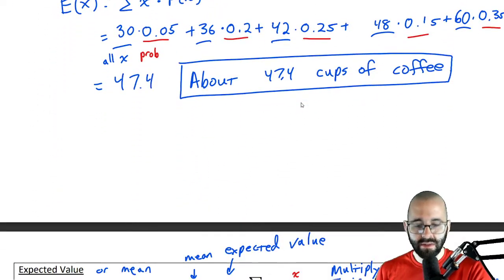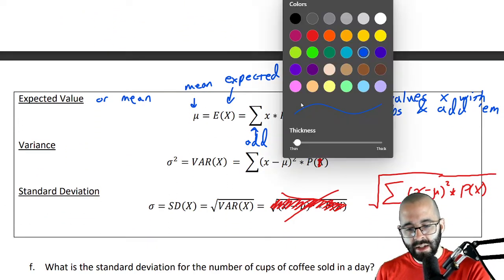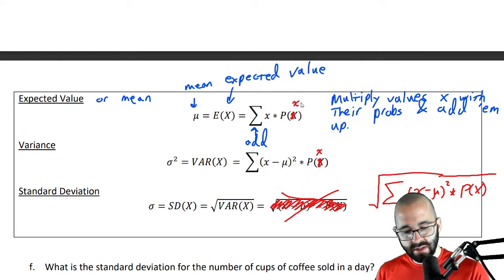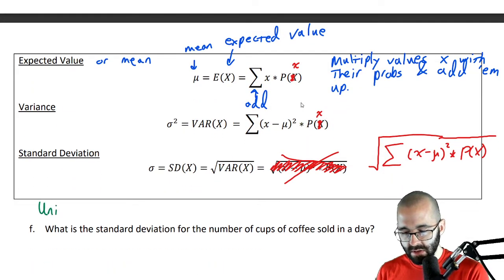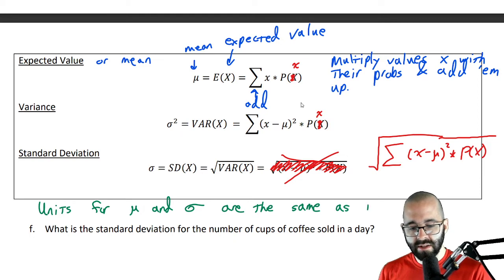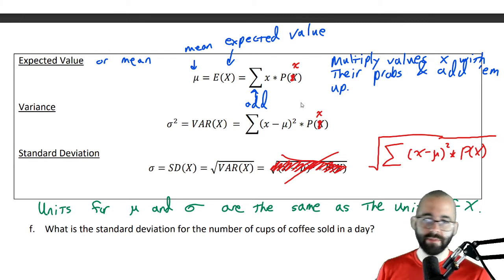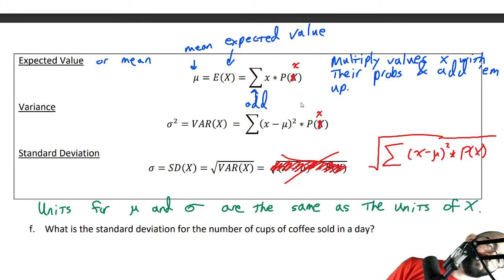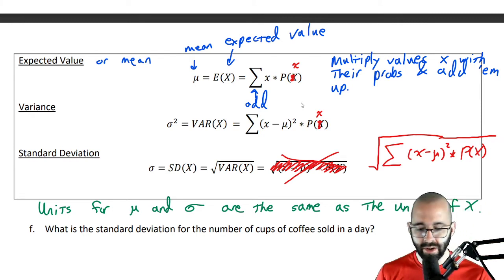So for the mean, it's also going to be cups sold in a day. All right, I'll write that down somewhere. We'll use green. Why not? The units for the expected value and for the standard deviation are the same as the units of x.